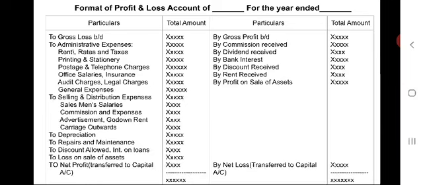If at all any abnormal gain is there, that means dividend from shares, bank interest, any discount is received, like this. Any non-trading income is received, that means profit on sale of fixed assets, profit on sale of investments, so that is to be mentioned.